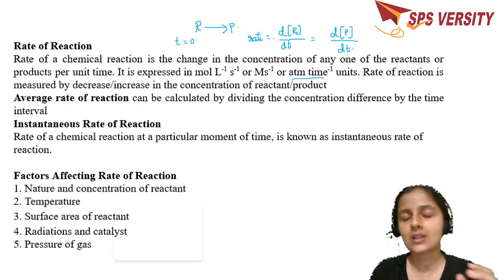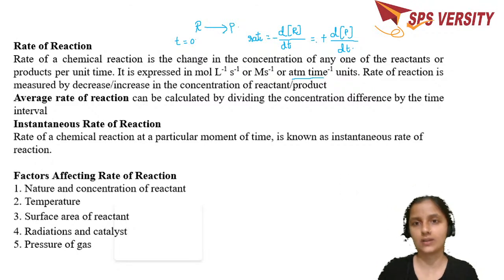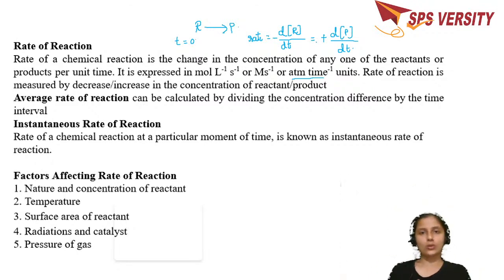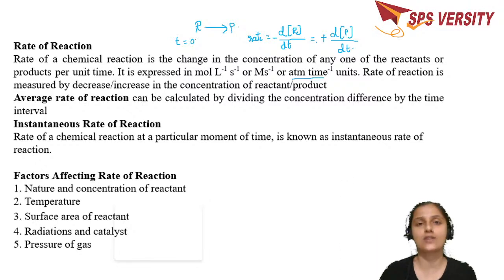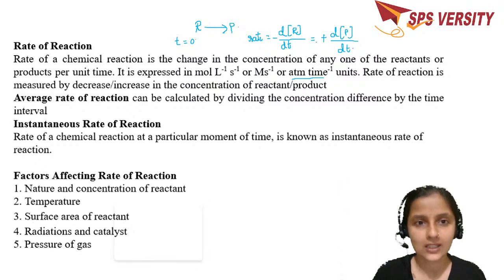Because the concentration of the reactant goes down, we put a minus sign, and the concentration of the product increases, so you put a positive sign. So for all the reactants, you can put a negative sign because their concentration is going to decrease with respect to time. And for all the products, you can put a plus sign because the concentration of the product increases with respect to time. Hope you get it.